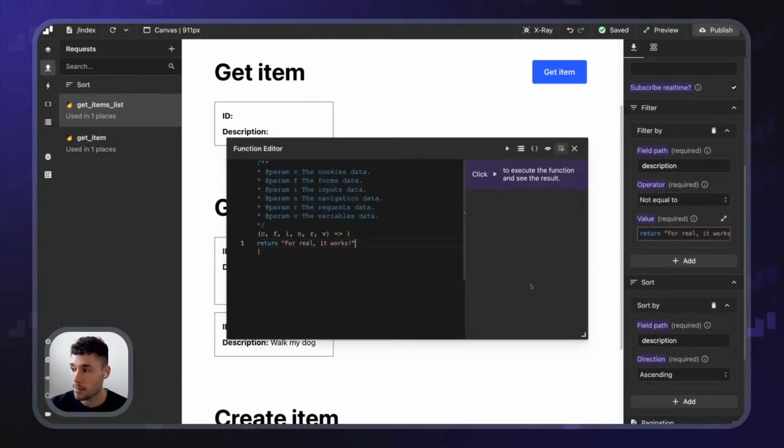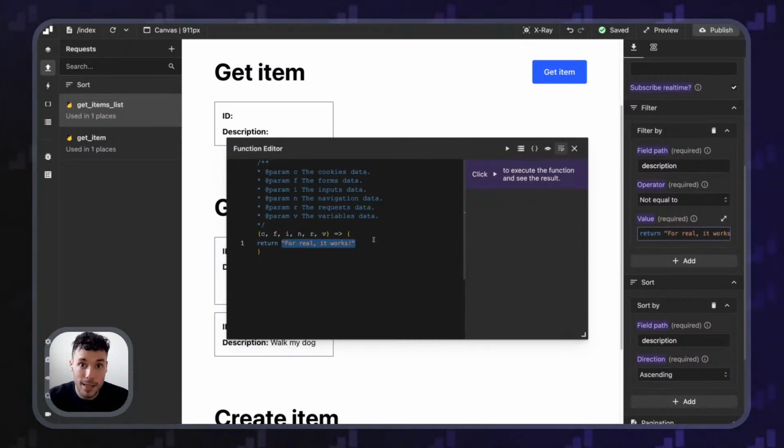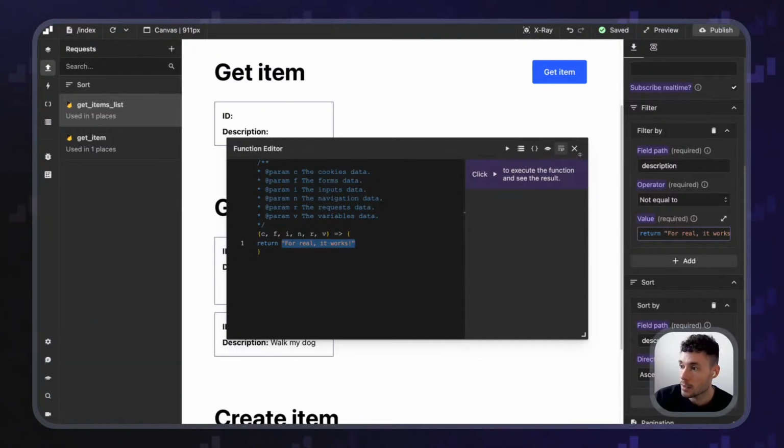Obviously, anytime that you see a function in Wized, it means that it's dynamic. So although you are seeing that I'm hard coding this like that, I could make this dynamic by using a variable, by using a form result, by using an input result. So you could potentially have filters where the user can fill them, and dynamically with that data, you would be setting the filters. And you know what?